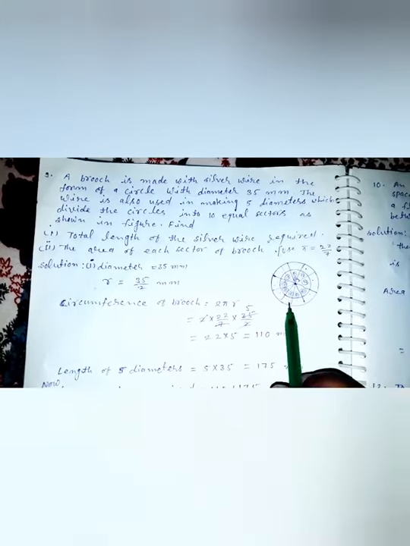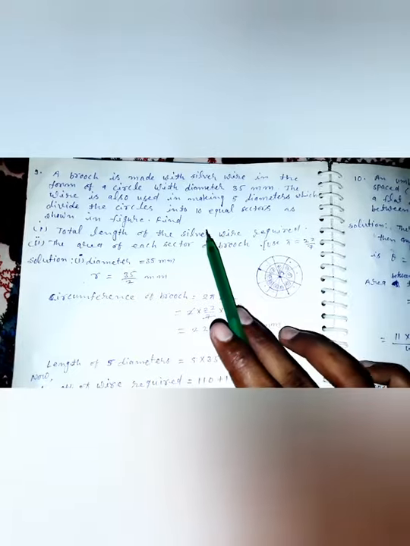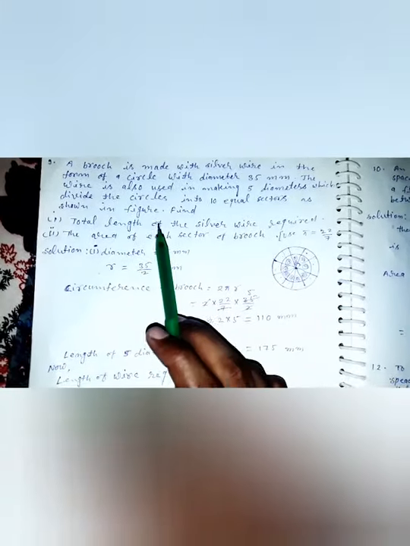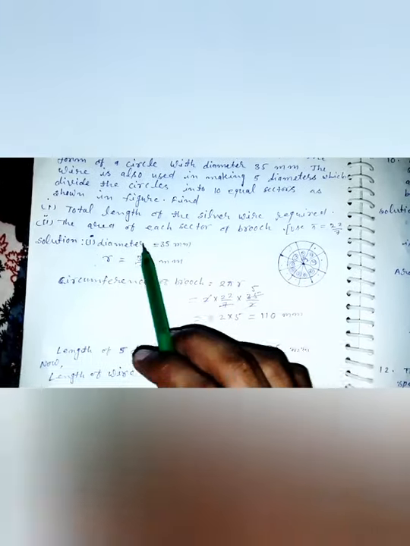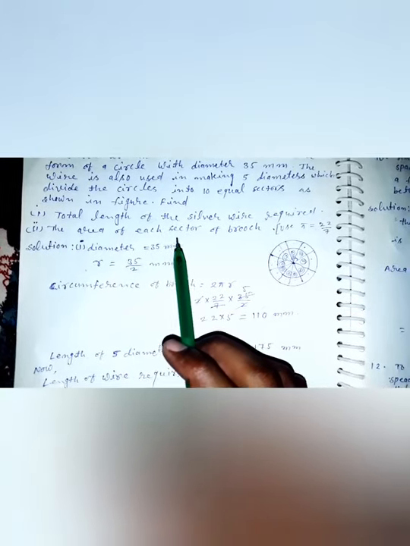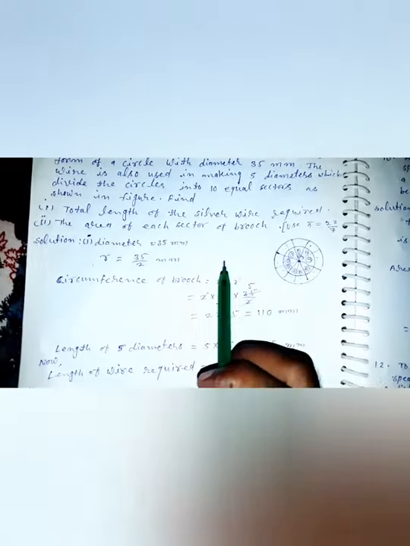1, 2, 3, 4, 5. This divides the brooch into 10 equal sectors, as shown in this figure. Find the total length of silver wire required and the area of each sector of the brooch. Use pi equal to 22 upon 7.